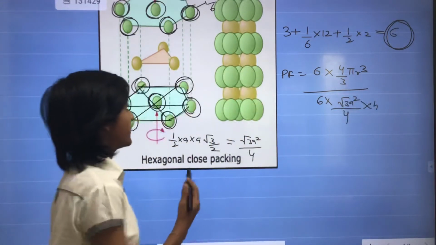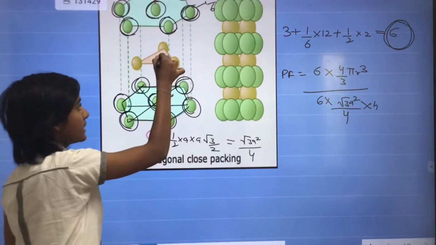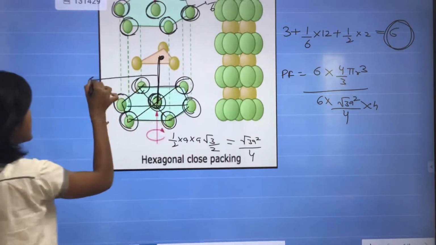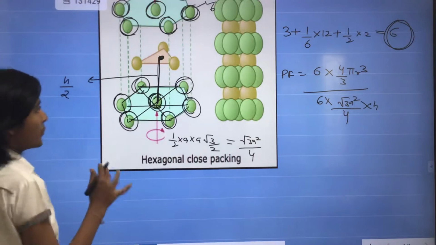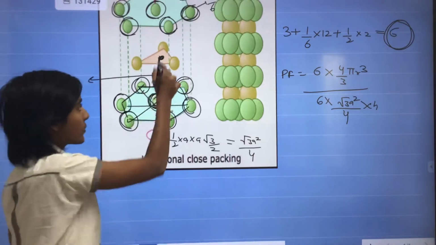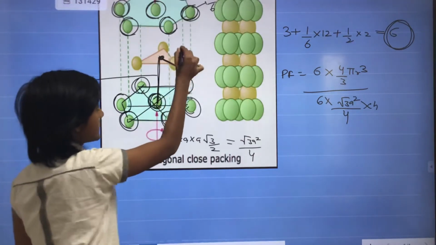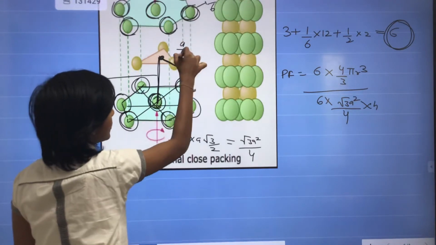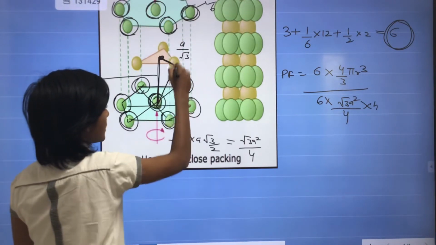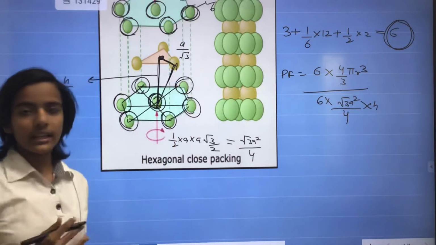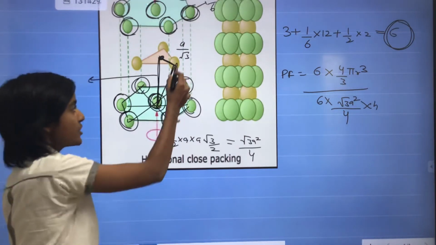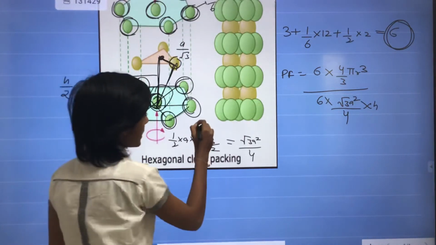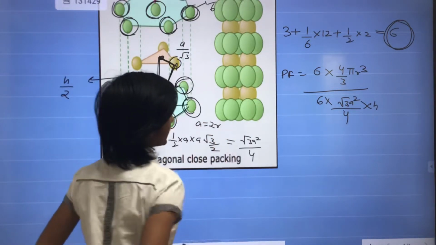To find height, you all know that this is the centroid and the center of the ball. This distance is h/2, and the distance between the centroid and the vertices is a/√3, and again a right triangle is formed, and these balls are touching each other. So the relation is a equals 2r.